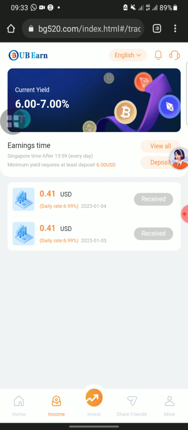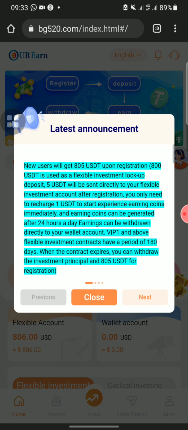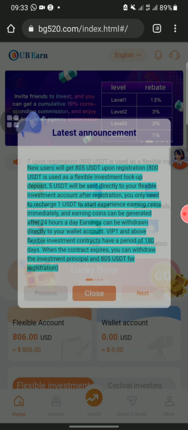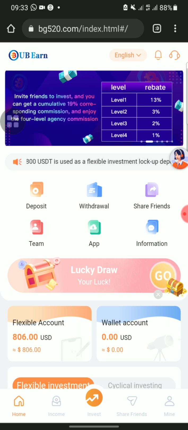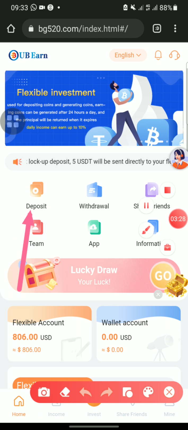Okay, now after you have registered and you make your deposit, let me make my deposit to be among the VIP 1. To become a VIP 1 member, all I have to do now is click on deposit here. You can see deposit here.